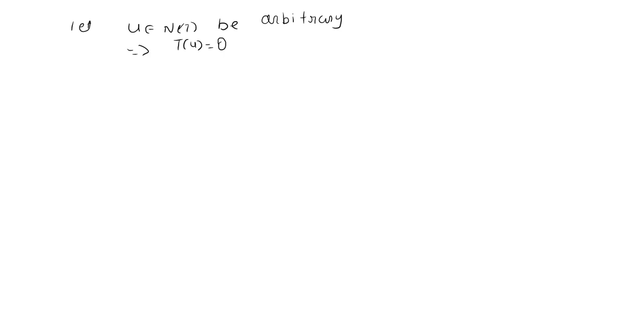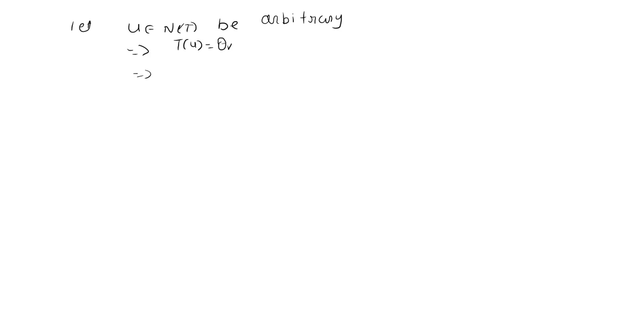T is a mapping from U to V, so I can write theta V over here. You can write 0 also, but here we are writing theta V, which is the standard notation for the zero element. So T of u is equal to theta V.